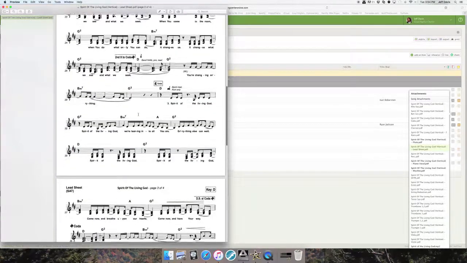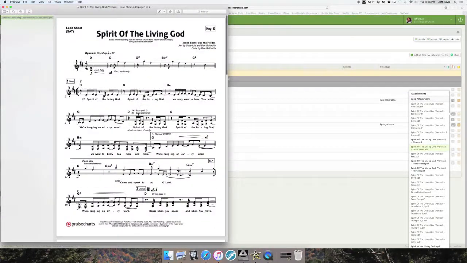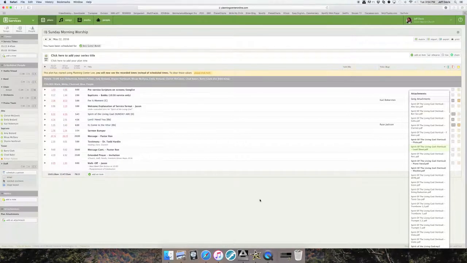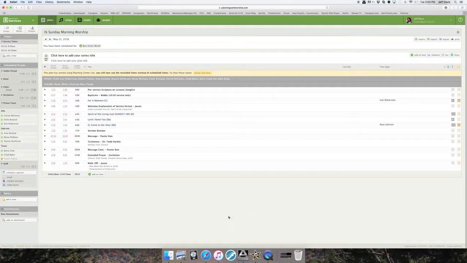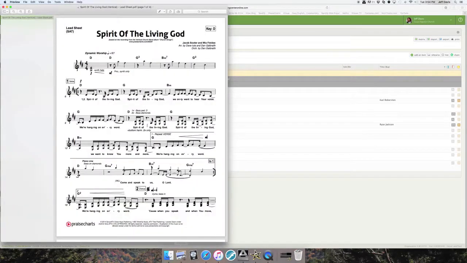Of course, you probably already know that. But on my computer, this is where computers are different. On my computer, this is opened with a program called Preview. So when I click off of that, that doesn't mean it closed. It just means when I want to look at it again, I just click Preview, and there it is.